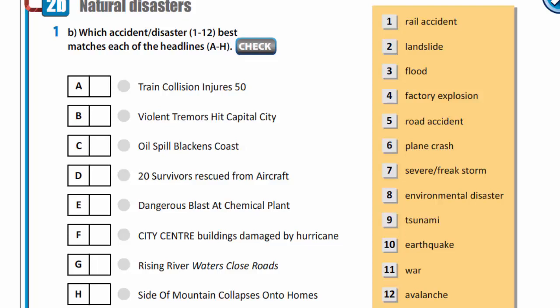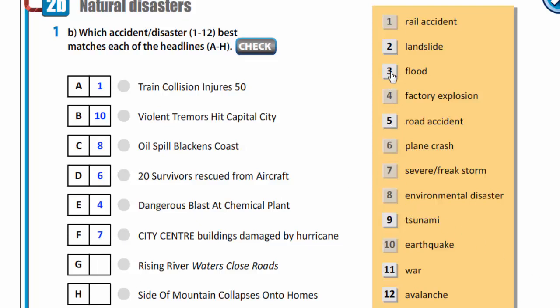Let's check. Train collision injures 50. You will say number 1, rail accident. Violent tremors hit capital city. Number 10, it's earthquake. Oil spill blackens coast. Number 8, environmental disaster. 20 survivors rescued from aircraft. Number 6, plane crash. Dangerous blast at chemical plant. Number 4, factory explosion. City center buildings damaged by hurricane. Number 7, severe freak storm.